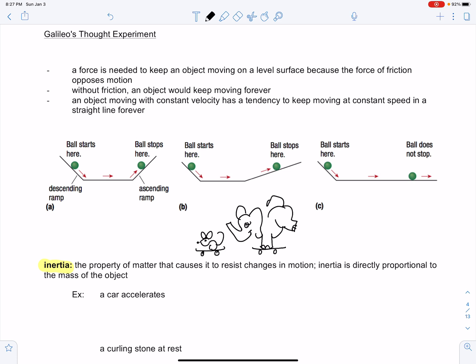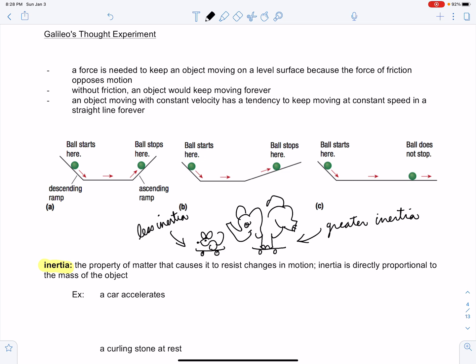So the property of matter that causes it to resist change in motion is called inertia. So the mouse has less inertia, and the elephant has greater inertia. Inertia is a property that is directly correlated to mass. So the more mass an object has, the more inertia it has. And the more likely it is to resist changes in motion.